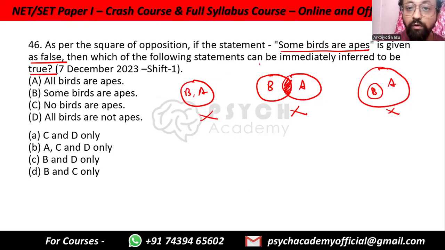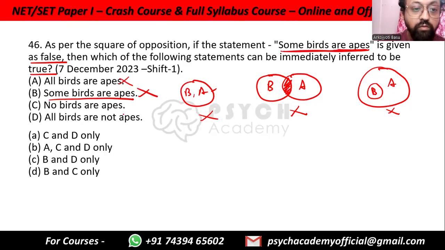It is false. So which of the following statements can immediately be inferred to be true? All birds are apes. How can this be the case? If all birds are apes, which means some birds are apes, but it is given as false. So all birds are apes is this particular diagram, which we already know is false. Some birds are apes. Technically it can be true, but it is already given as false. It is the same statement. It cannot be true.